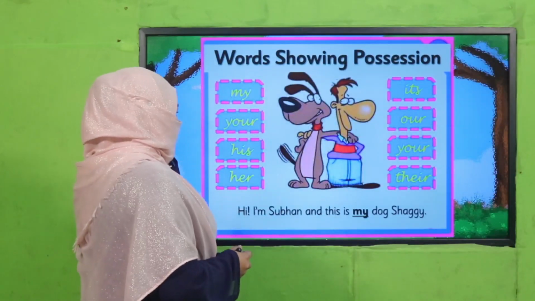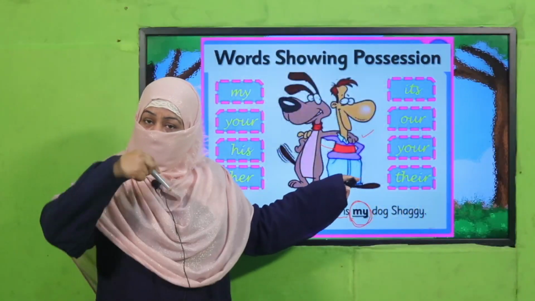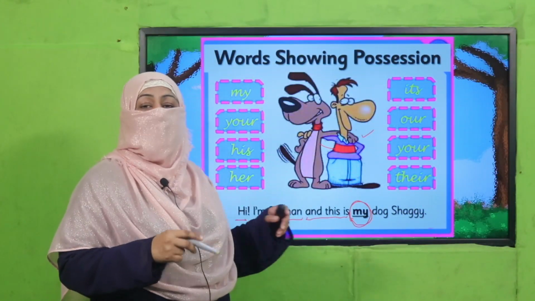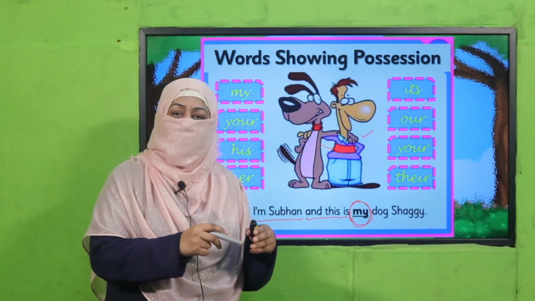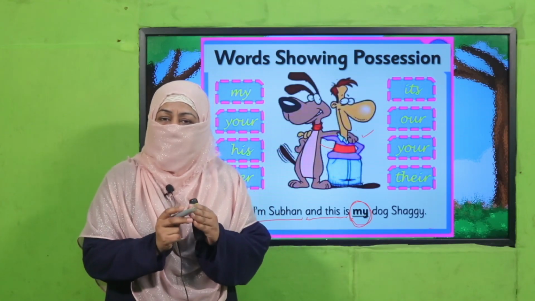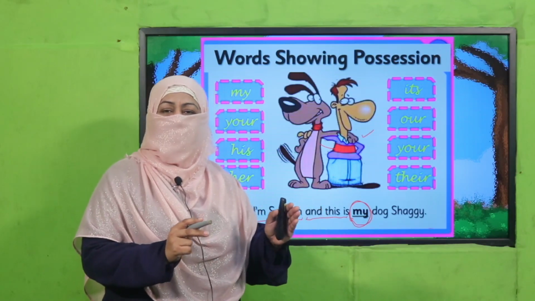So how do we find it? For example, this boy is saying, hi, I am Subhan, and this is my dog. Now, Subhan is saying, this is my dog. So he's telling us, I am the owner of this dog. This is how, beta, possession words tell us about the ownership of a thing. Like, what belongs to whom, right?